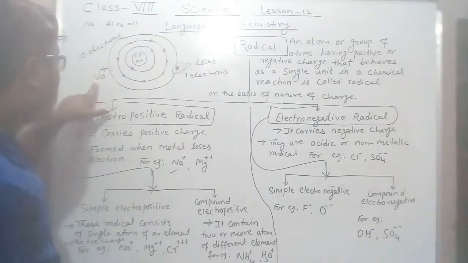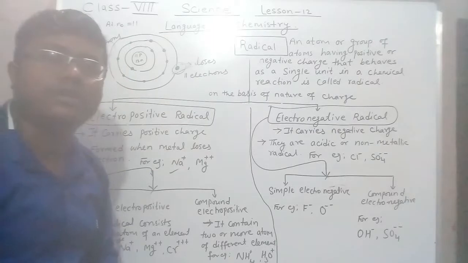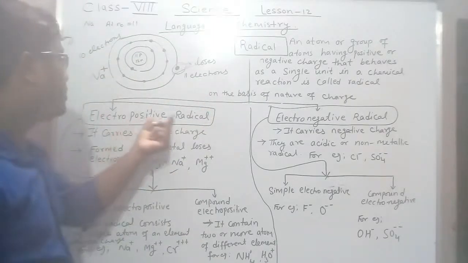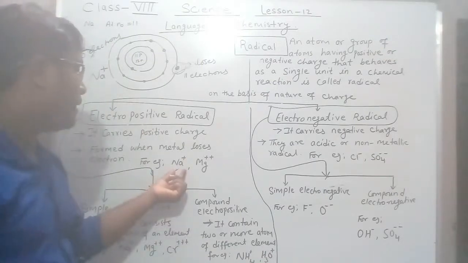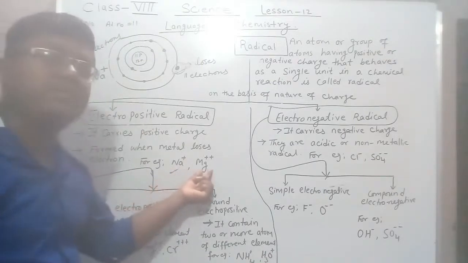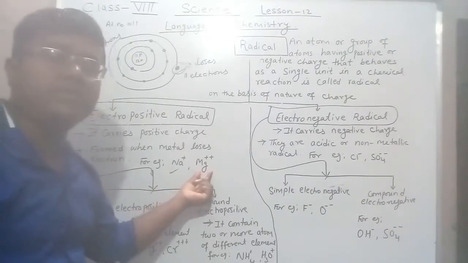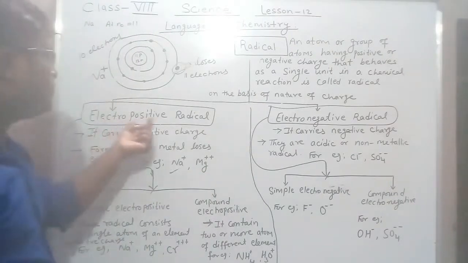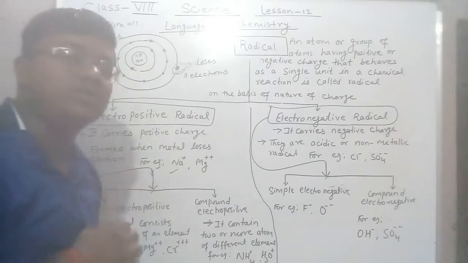So how is it formed? When a metal loses its electron, an electropositive radical is formed. That is why the examples I have given are Na plus and Mg plus plus. It means the magnesium atom loses 2 electrons. Now electropositive radicals are also classified into 2 groups.